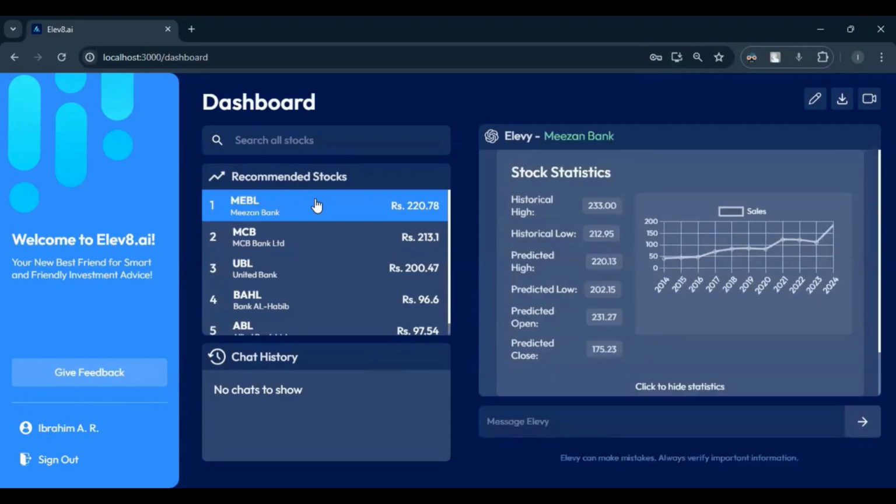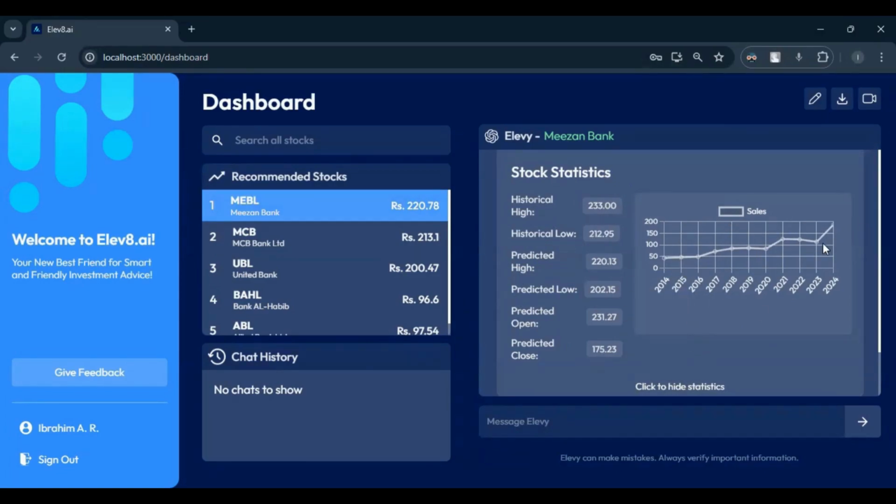Now, if I click on any one stock, I can see on the right section the basic data related to that stock. For example, the open price, the close price, the predicted price for the future, or the historical prices.